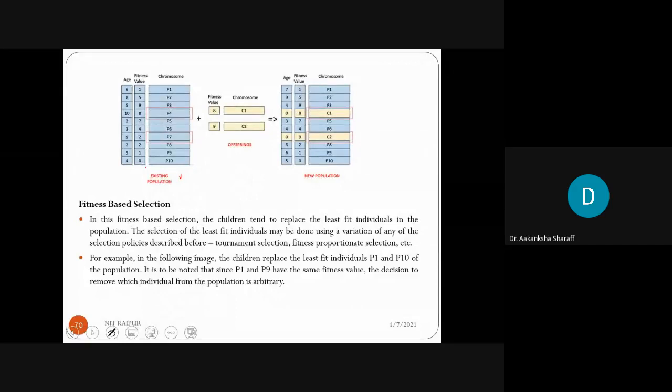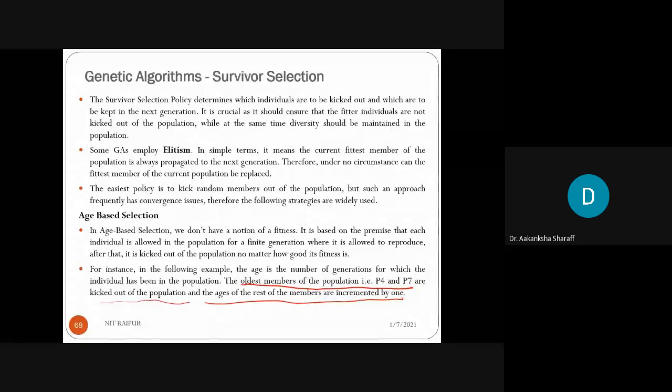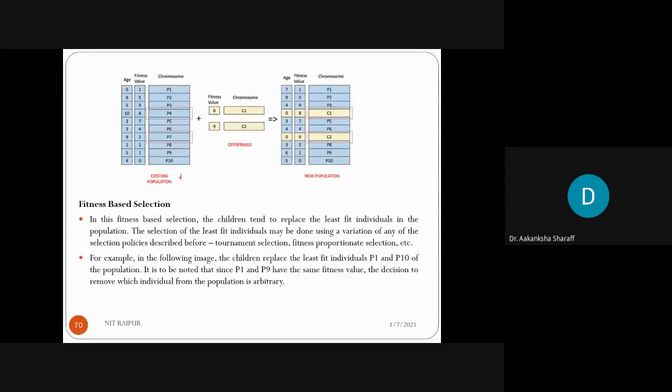Clear? So in this age based selection, we choose the oldest members of the population like P4 and P7, which have to be kicked out of the population, and the ages of the rest of the members are incremented by 1. Here in age based selection, we have chosen two chromosomes, P4 and P7. Why have we chosen them? Because they have the oldest ages, that is 10 and 9. So we have chosen these chromosomes for the parent selection.